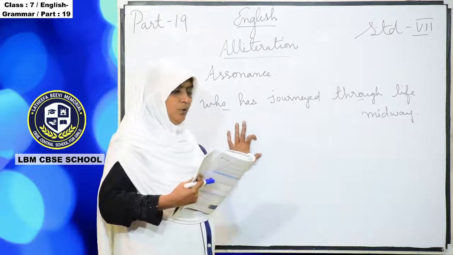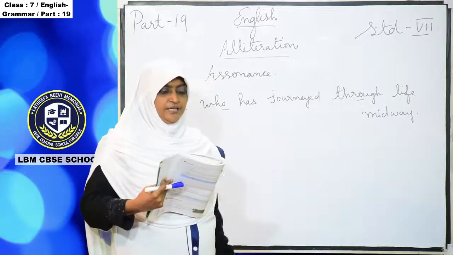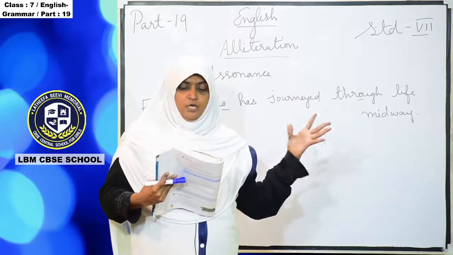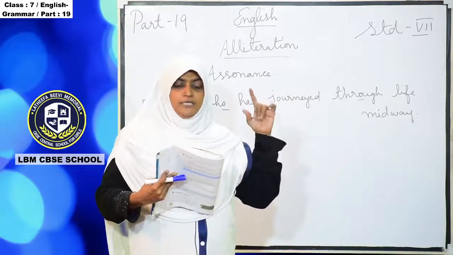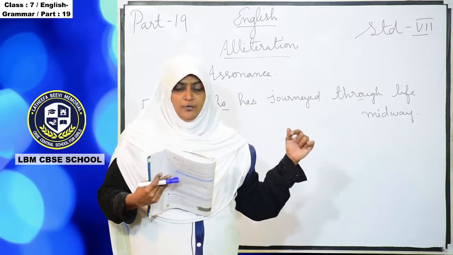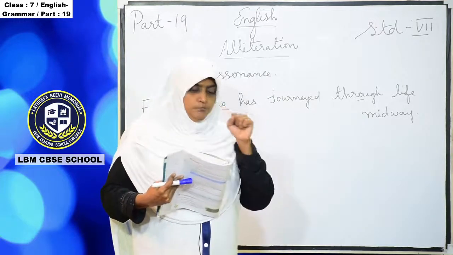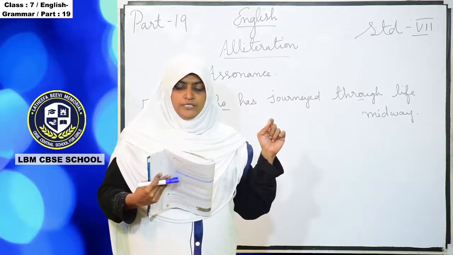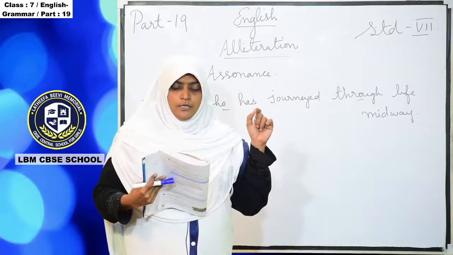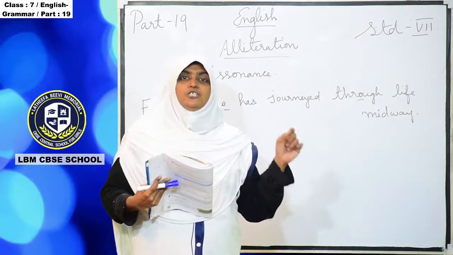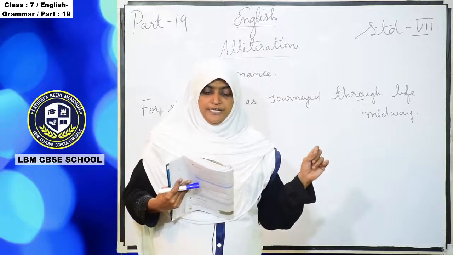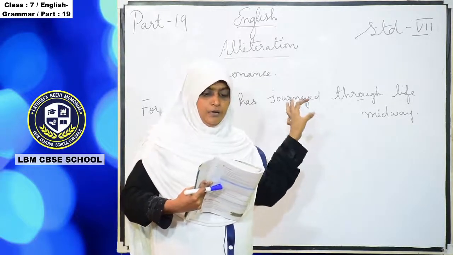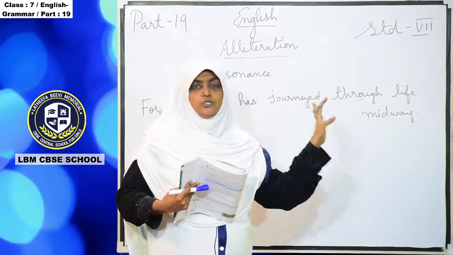When we read the above line aloud, we will notice that there is a repetition of vowel sound. So when the repetition of vowel sound comes, the sound U is coming. Who, through. So the U sound is coming, and that we call assonance.